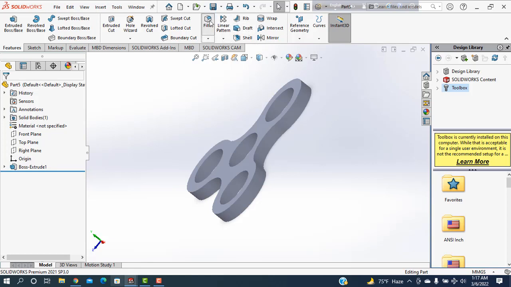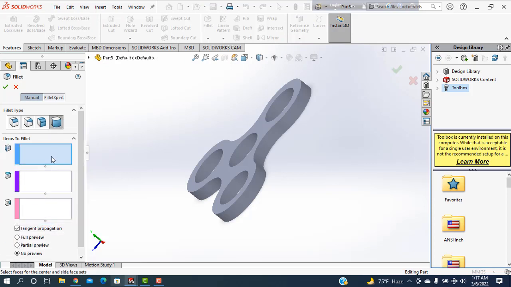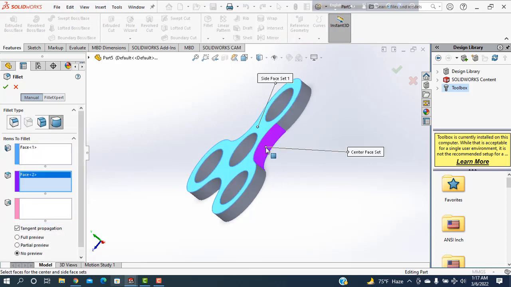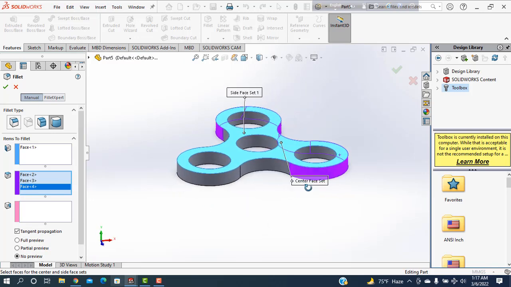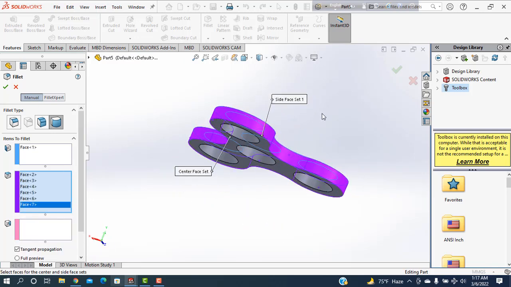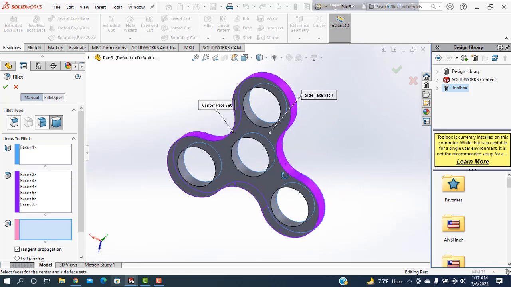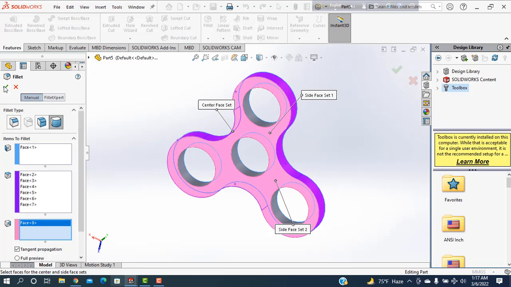Going to the fillet and selecting the all-rounded fillet. First surface. Selecting the second surface. Here this one is selecting step by step. So selecting step by step. Then another first part and selecting this space. Then okay.